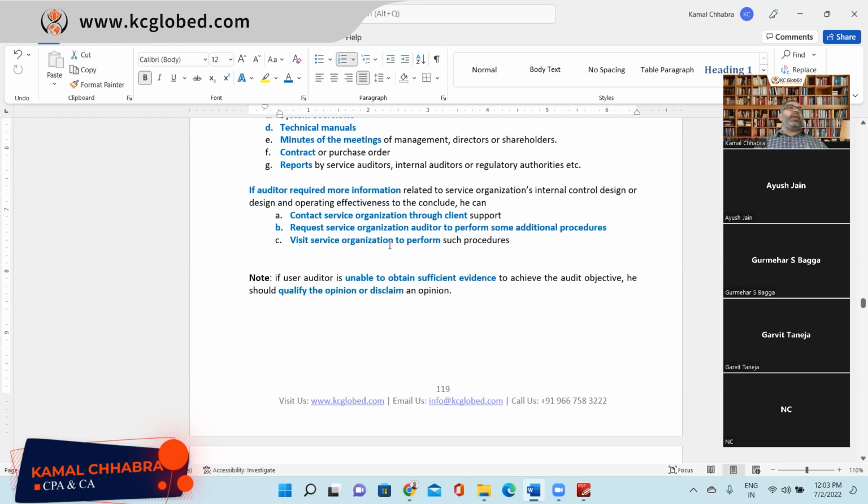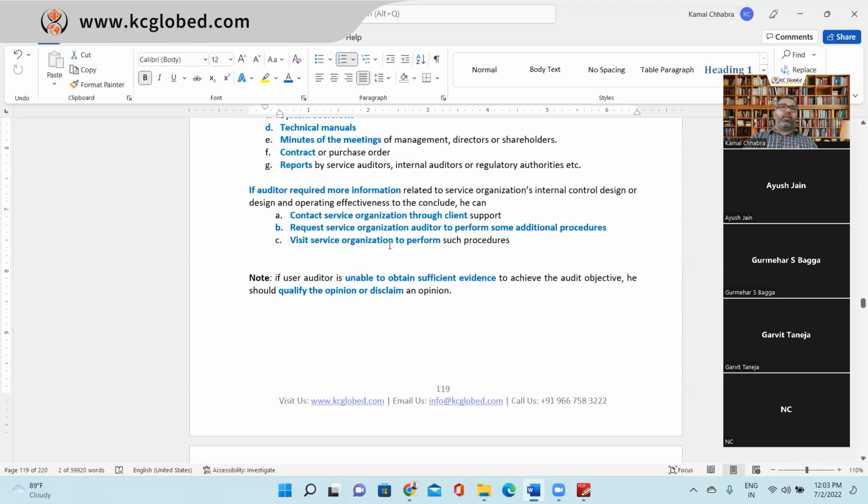In that scenario, as a central auditor or as a group auditor, we have added one or two samples from the respective location. In the same way, you can also ask the service organization auditor, when you are testing the internal control, to please select one sample of our entities. Or if you need any additional support, and if it is a major thing, then there might be a fees negotiation. But you can ask for it, right?